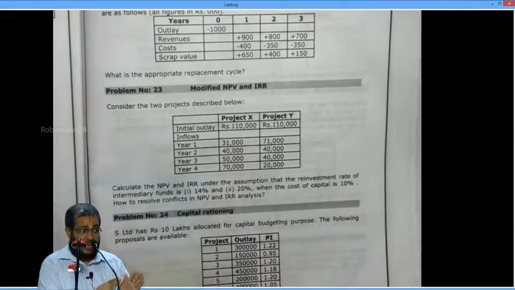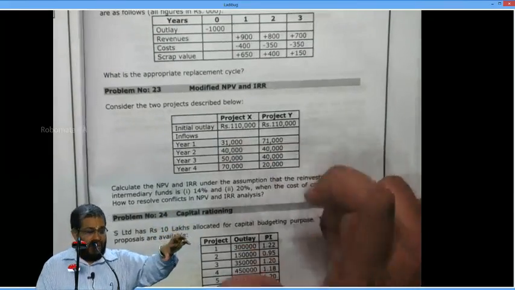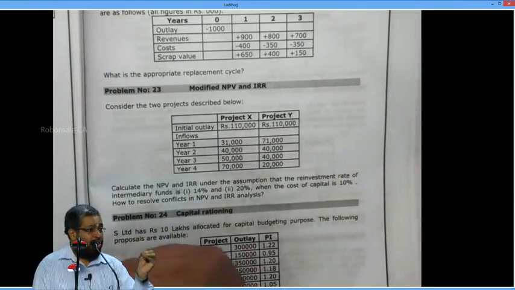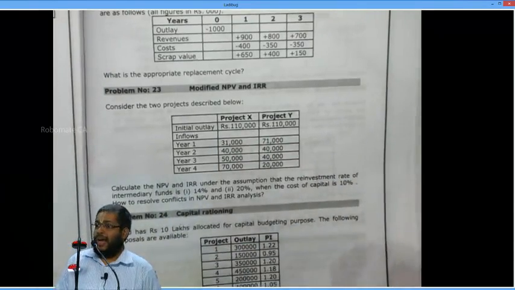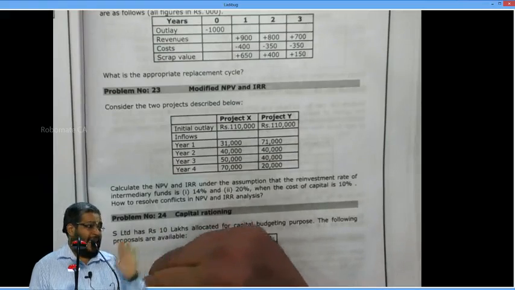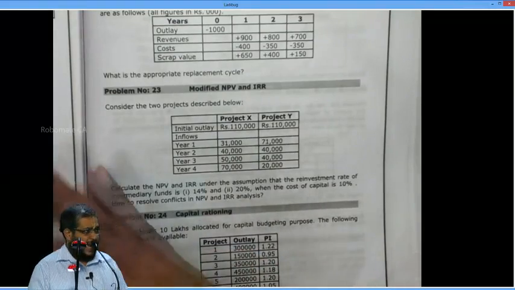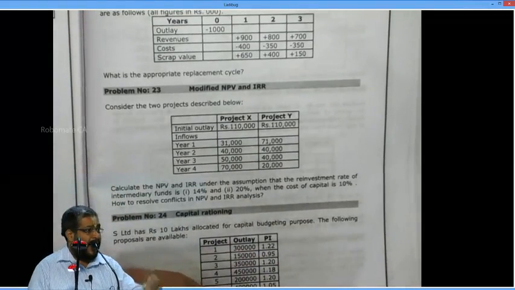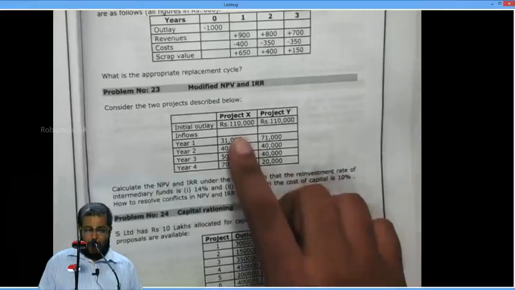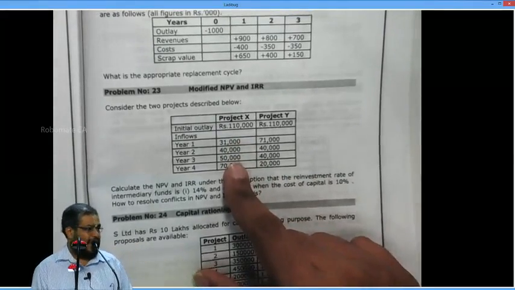That means, understand the conclusion. When the reinvestment rate is higher, if I am able to reinvest the money I get at a higher rate, I will select the project giving me earlier cash flows. When I am able to reinvest only at a very low rate, I select the project having a high total cash flow. Then I don't worry about when the cash flow is received, because the reinvestment interest rate is low.